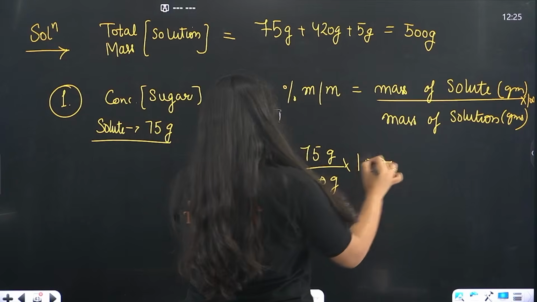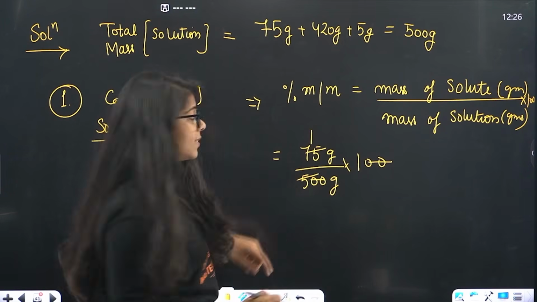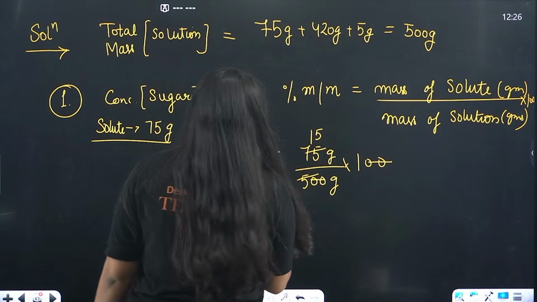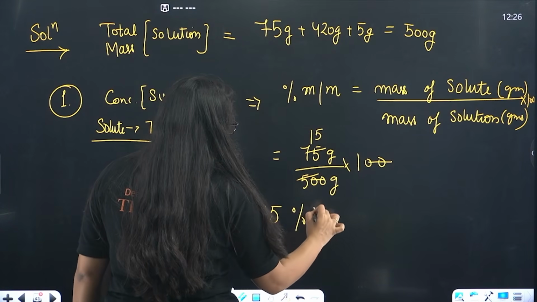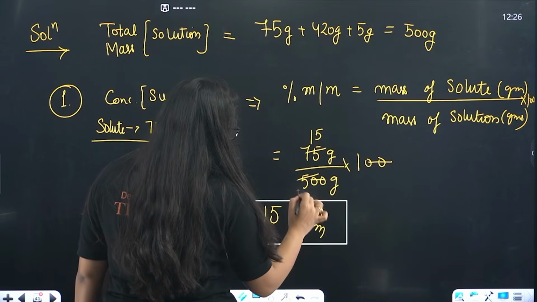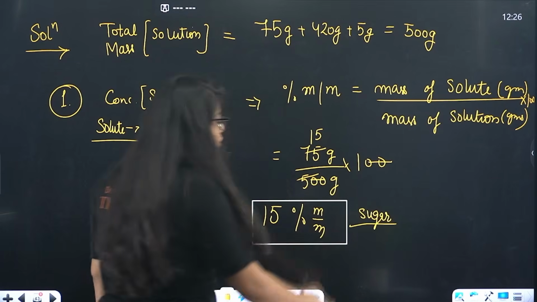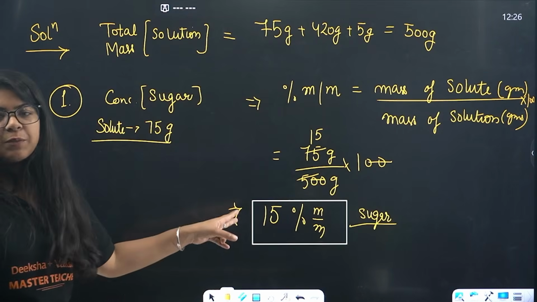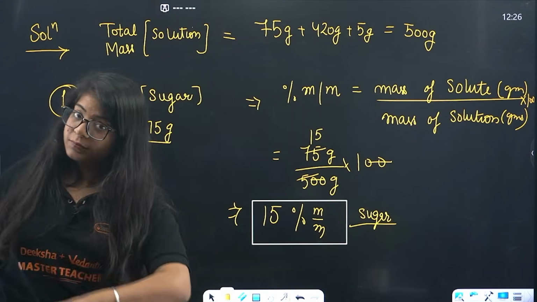These zeros will cancel out. 5 1s are 5, 25 is left, 15. So, the final answer will be 15% M by M. This is your final answer for sugar. Concentration of sugar in the solution will be 15% M by M, means 15 gram of sugar in 100 gram of cake. Done?